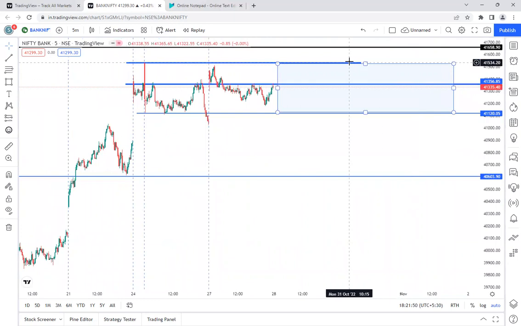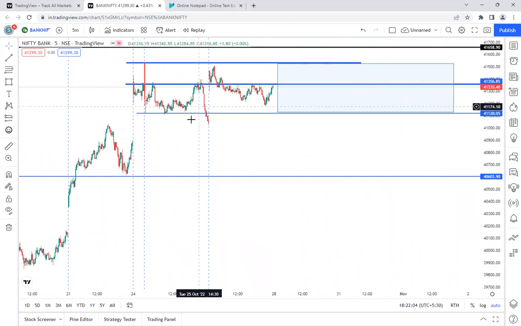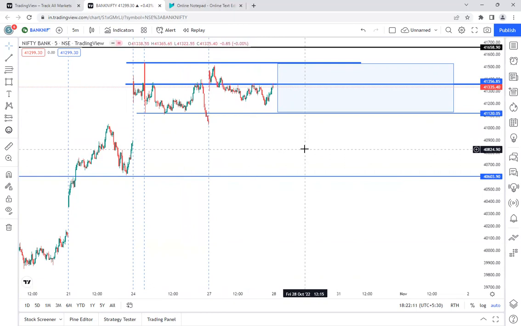We have to wait, and once Bank Nifty breaks this 41,500 level, that will be the best time for buying Bank Nifty. If Bank Nifty falls below this level, whatever level it is trying, or the support it took in the previous session, that is also a very important level. That is around 41,120.